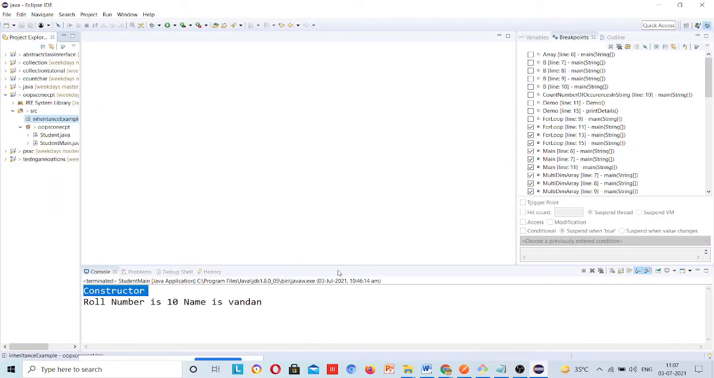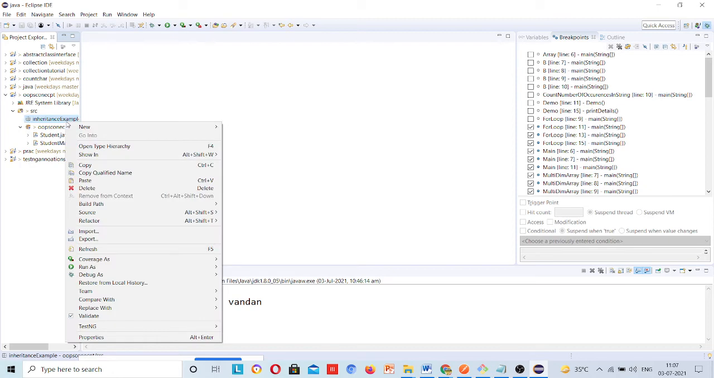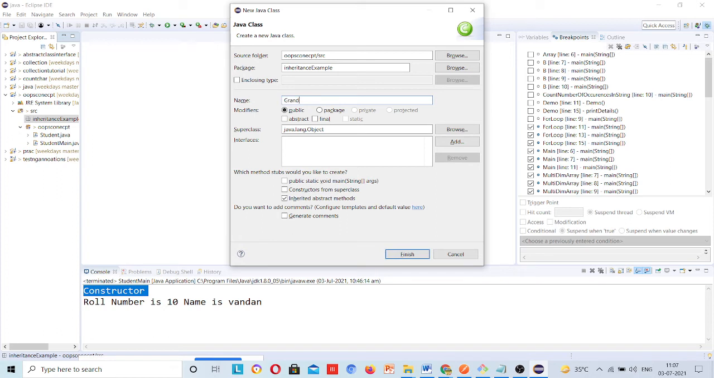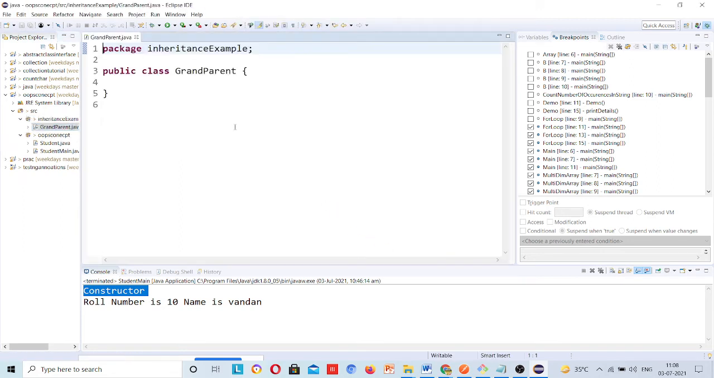Now I will go to the code. I will create a class grandparent, and he actually has a string disease equal to, yeah,